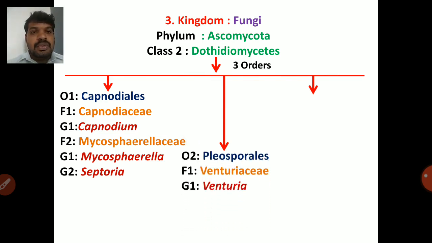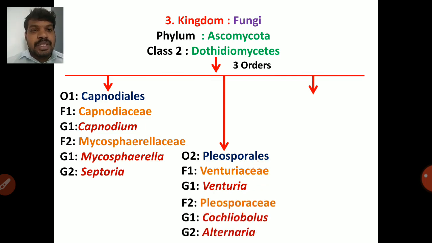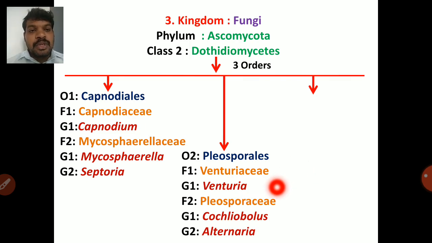So order 2 Pleosporales, family 1 is Venturiaceae, genus 1 is Venturia, one of the important fungi which cause the apple scab disease. Venturia inaequalis produces the apple scab disease. Then family 2 Pleosporaceae, genus 1 is Cochliobolus, genus 2 is Alternaria. So Cochliobolus is a sexual form of Helminthosporium oryzae.